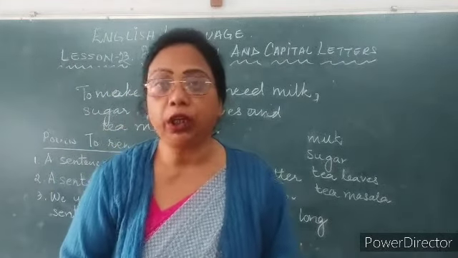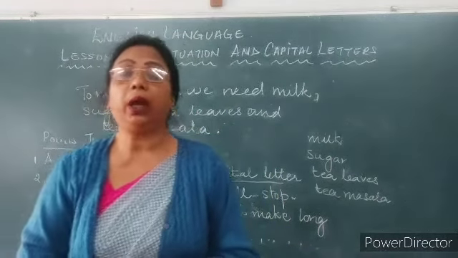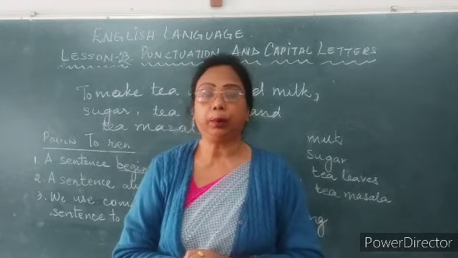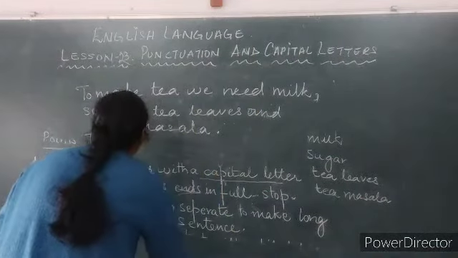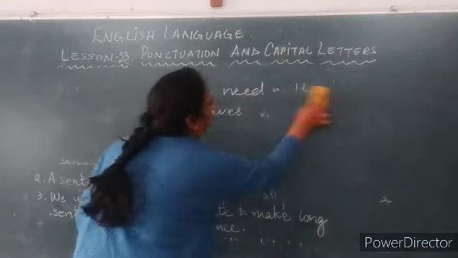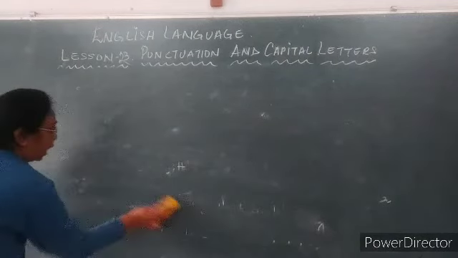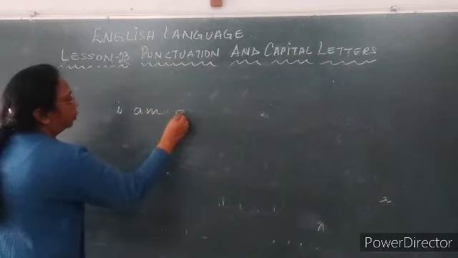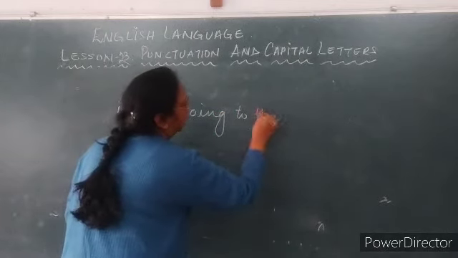The second thing which we have to keep in our mind is that whenever we are using a proper noun or a pronoun like I, it is written in a capital letter. Children often make such silly mistakes when they are writing in their copy. Like when I say, I am going to the market.